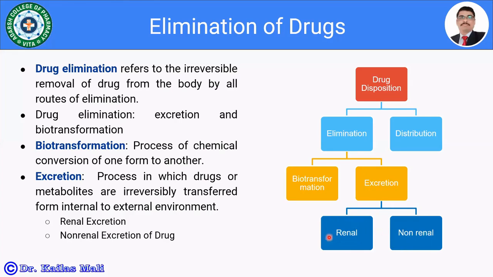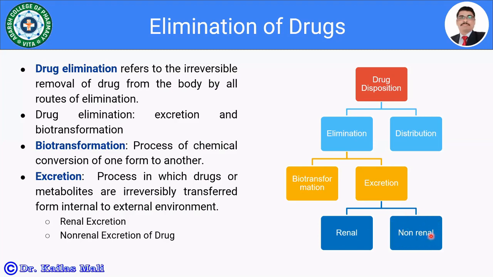When the kidneys are involved in the excretion of drug, in such cases, it is said to be the renal excretion, and it is the major route of excretion. Another major route of excretion is the liver, that is the biotransformation. And whatever the remaining are there, which is considered as non-renal, other than the kidneys, in such cases, it is said to be the non-renal